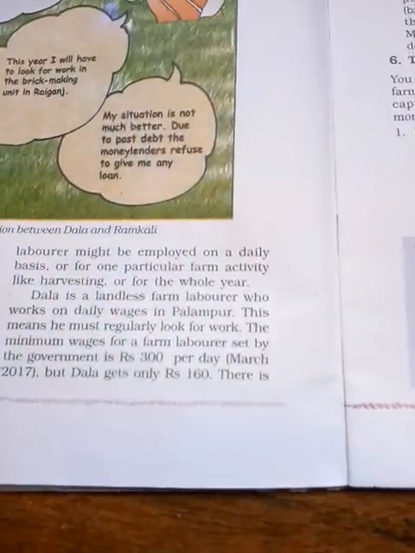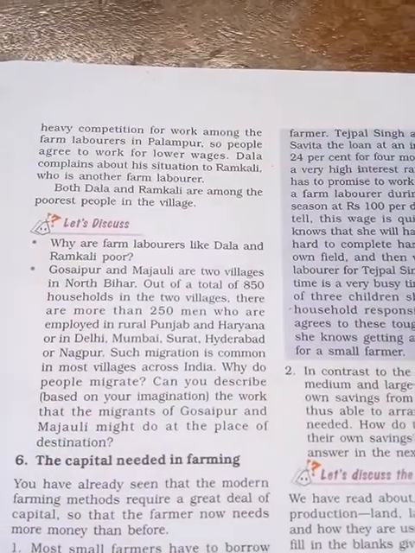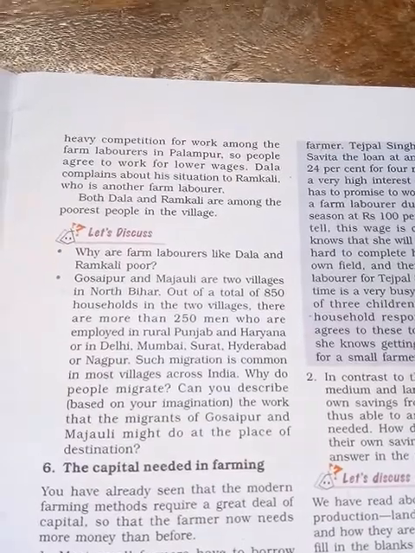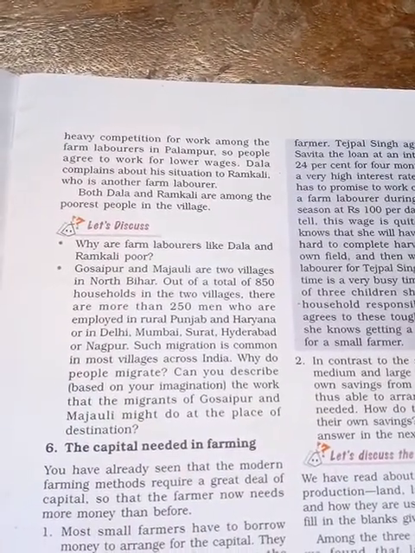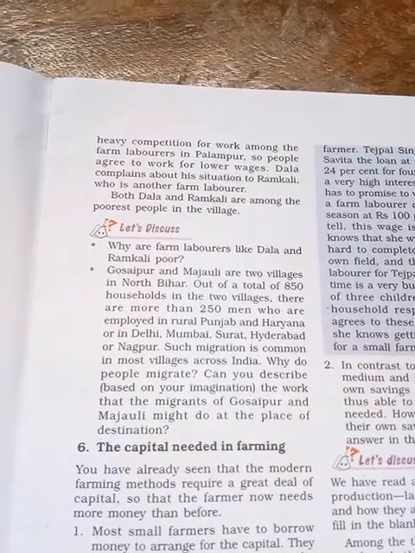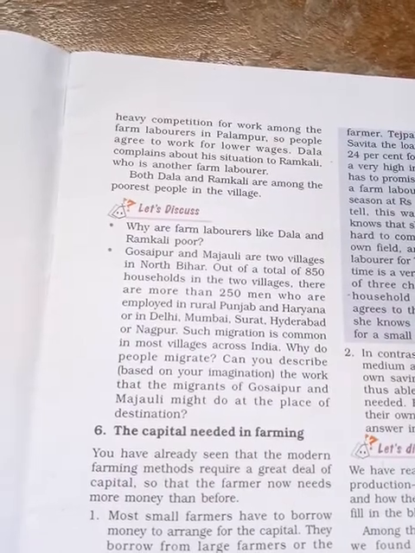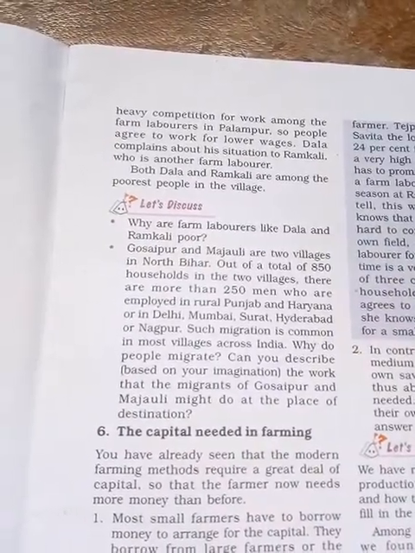Only 160. That's why they are facing a big problem. Why are they getting less wages? Because there is tough competition among laborers. The work is very little and the workers are very many, so workers are ready to work even for less wages. So that is the condition.